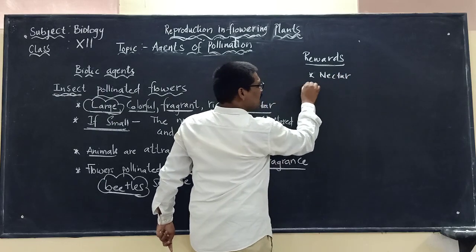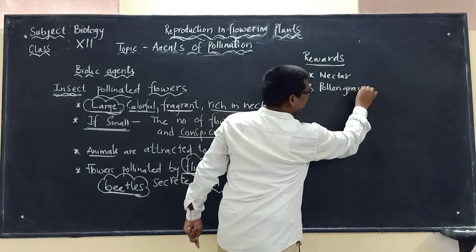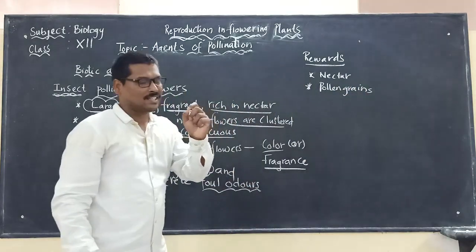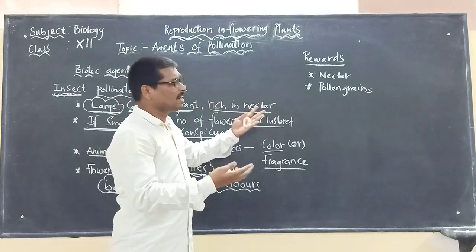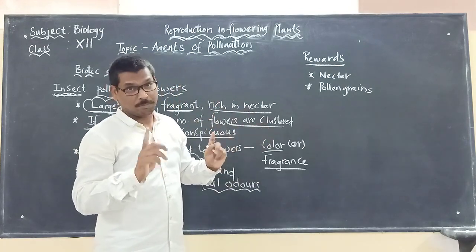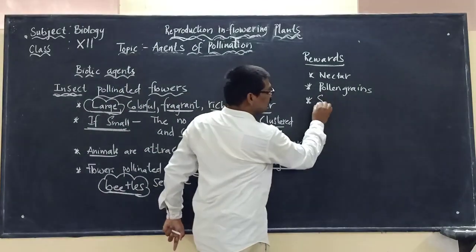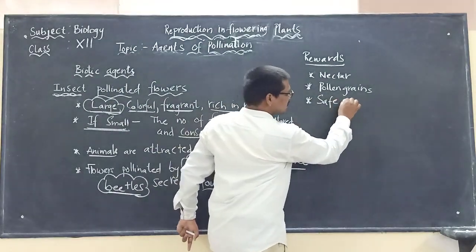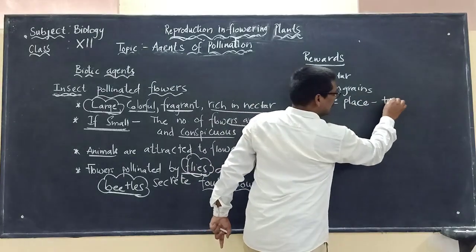They will be providing the pollen grains. Nectar and pollen grains are the common rewards that they will be providing for these animals. But apart from this, the plant or the flower will also provide a safe place for the insects to lay eggs.